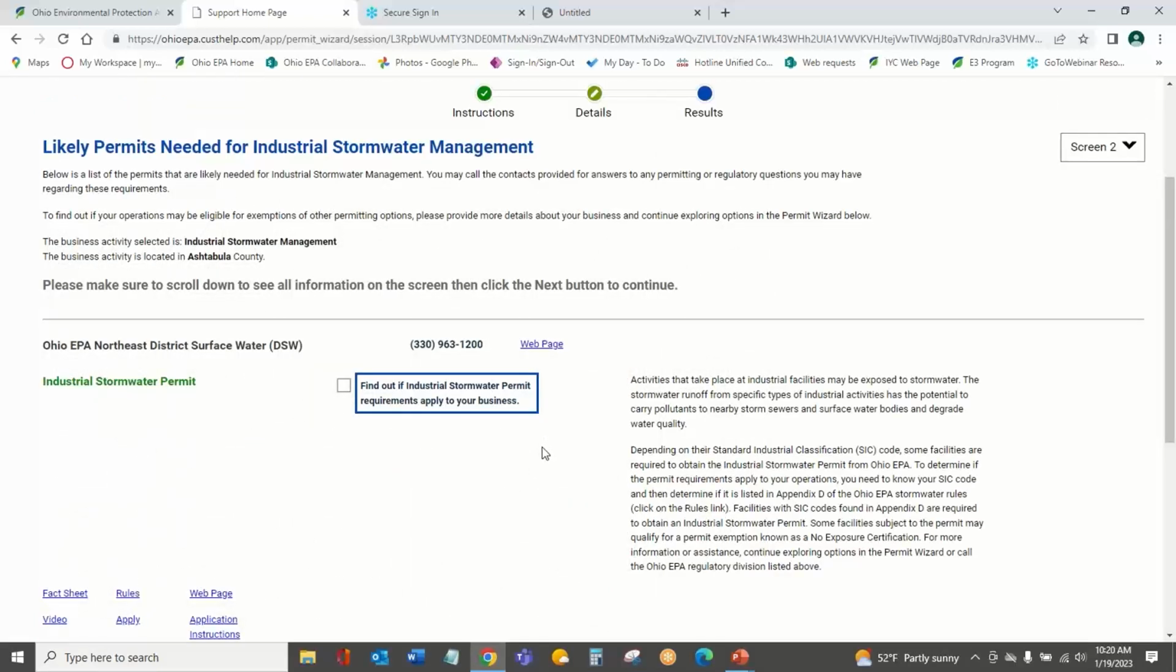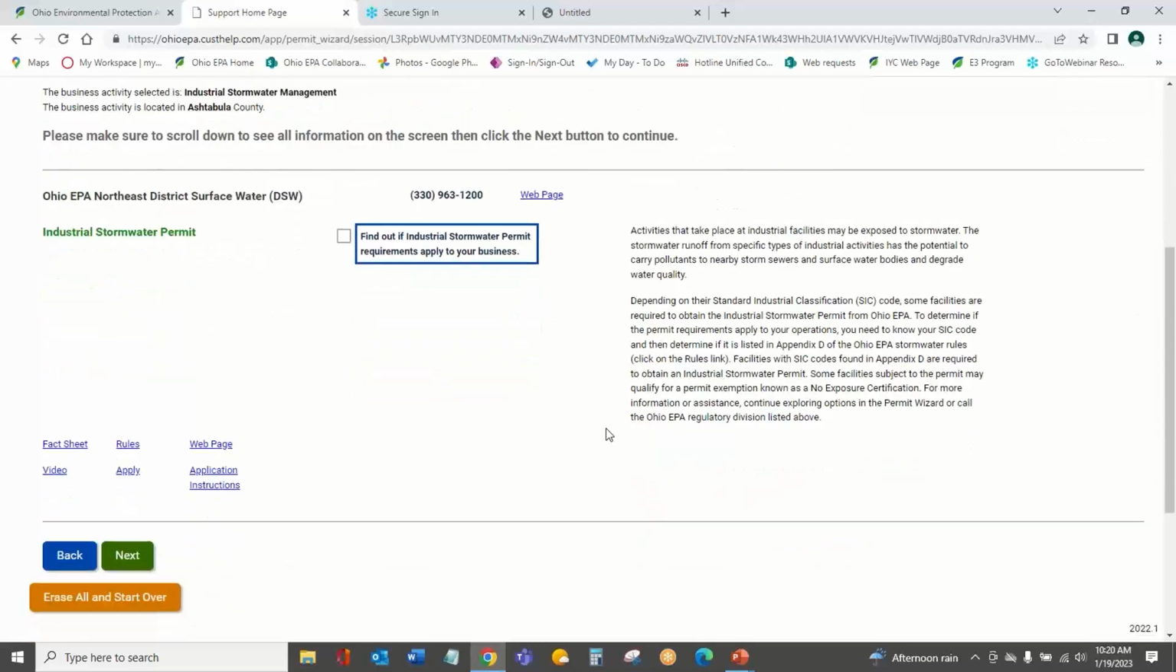When I arrive at the screen for industrial stormwater management, it's got some general overview about the permitting requirements. It also cites what I'm selecting and the county I've selected as well. You'll see that we have contacts once again for Ohio EPA Northeast because we're in Ashtabula County, or that's what I selected. And then you'll see the contact for their Division of Surface Water as well.